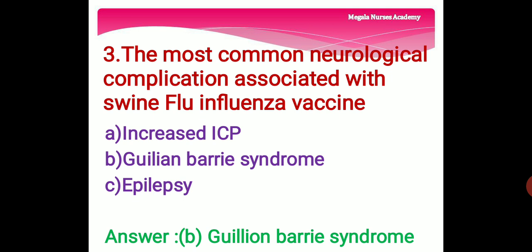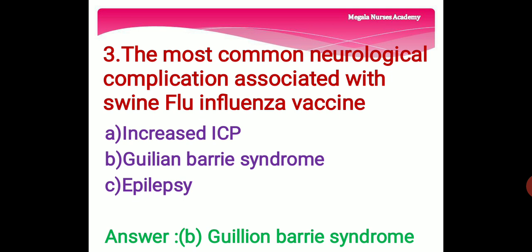Third question, the most common neurological complication associated with swine flu influenza vaccine. Swine flu influenza is a human respiratory infection caused by the H1N1 virus. So the most common neurological complication associated with swine flu influenza vaccine is option A increased ICP, that is increased intracranial pressure. Option B is Guillain-Barré syndrome, a rare immune disorder. Option C is epilepsy, that is a seizure.